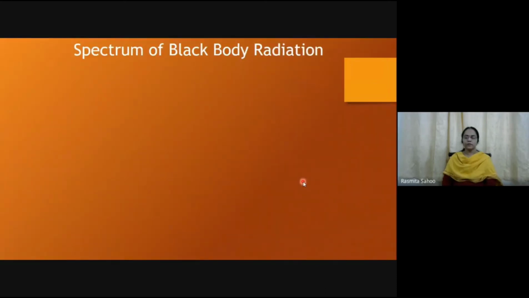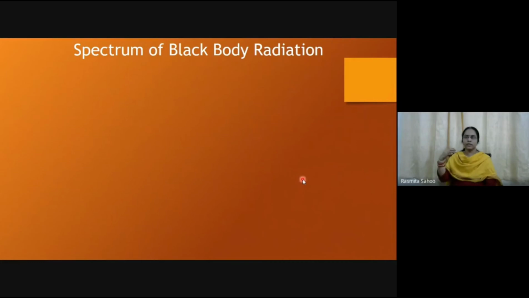Now, some experiments were conducted to see how the spectrum of this black body radiation looks. As I told you, if we change the temperature, the amount of radiation will also change, and we get radiation of different wavelengths. So how does the intensity of the radiation change with wavelength, frequency and so on?